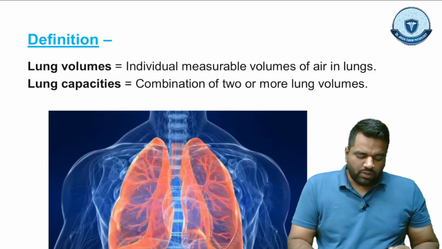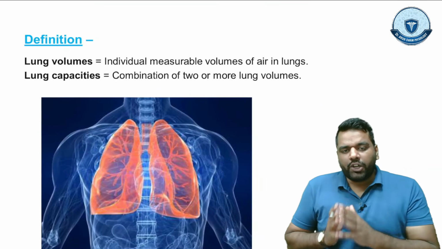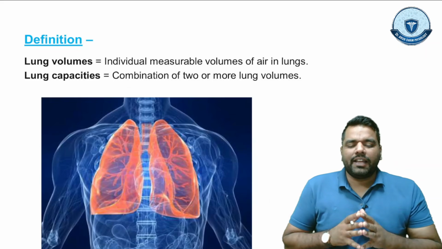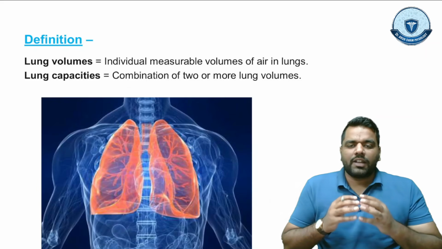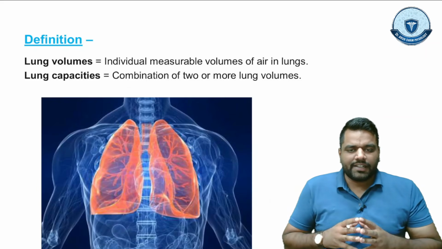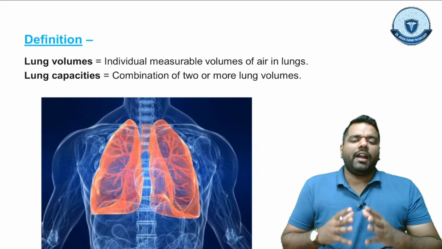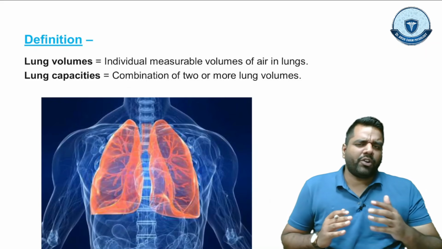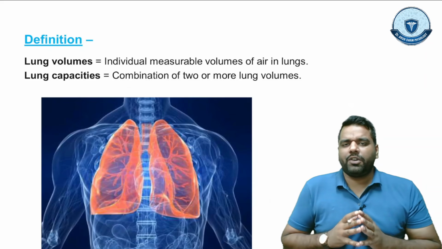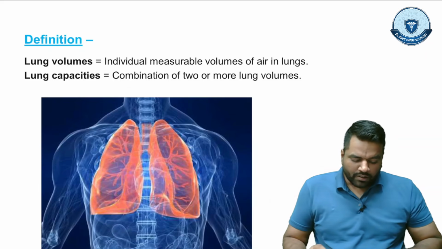Now let's begin talking about the different volumes and the different capacities, like residual volume, total lung capacity, functional residual capacity, inspiratory reserve volume and residual volume. Different types of volume and capacity, everything we are going to discuss in a detailed manner.